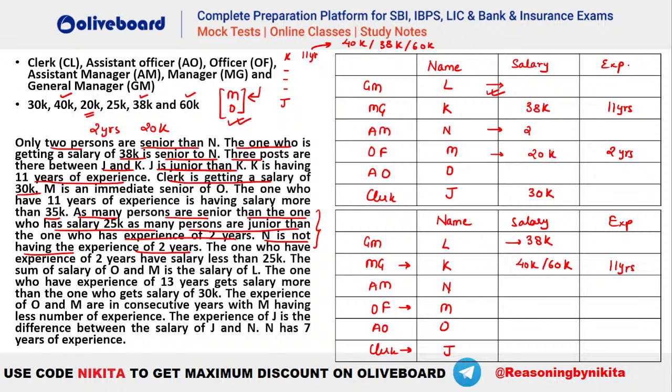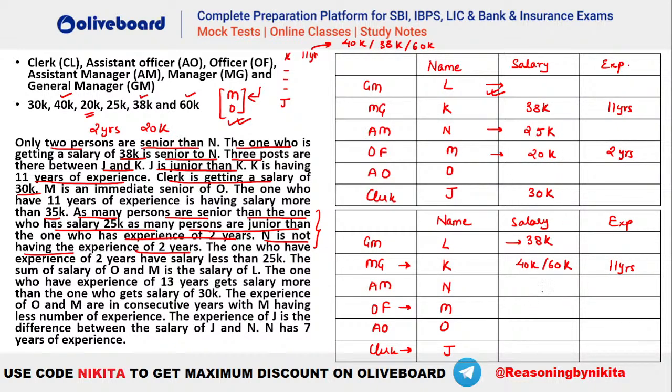Okay. And we have 25K, right? As many persons are senior than the one who has 25K. So you can see this will be your 25K. So we have 2 persons above 25K. We have 2 persons below 2 years, right? So that will be the case for the first one.